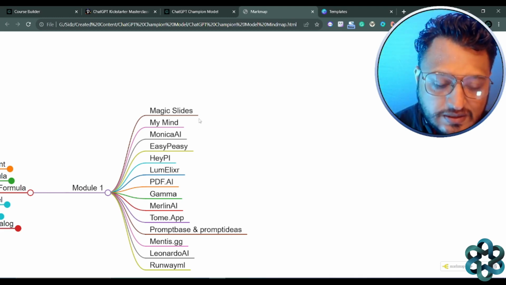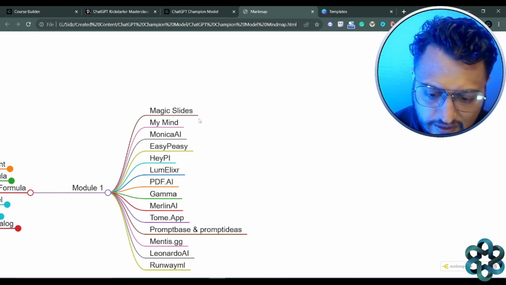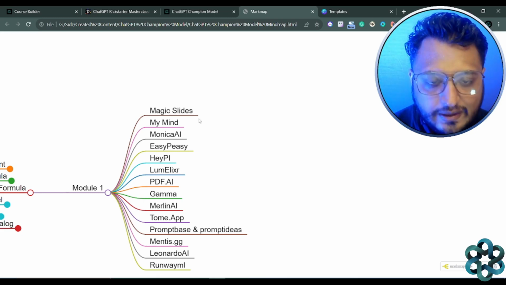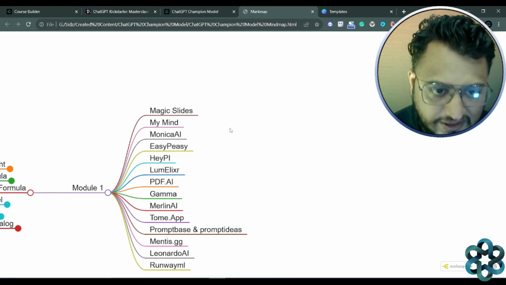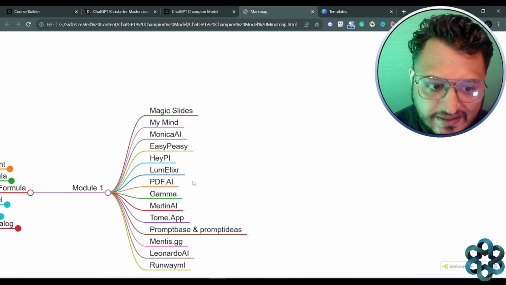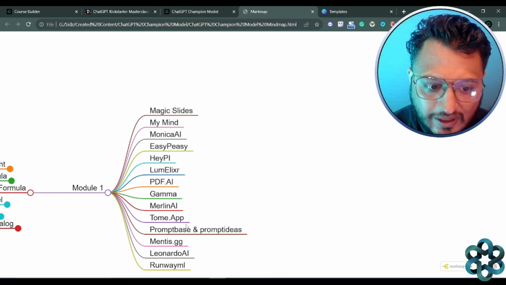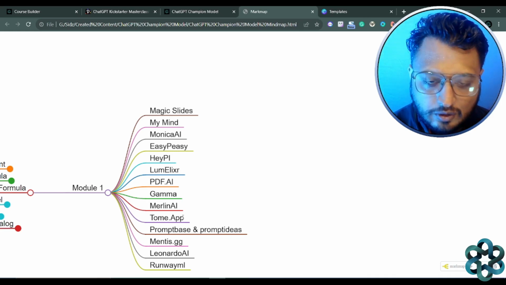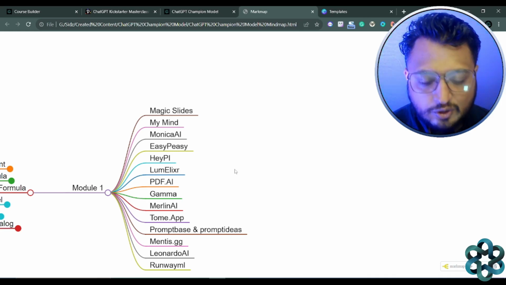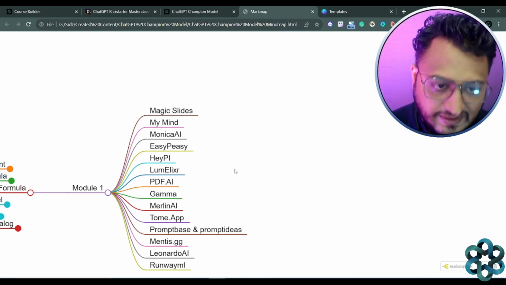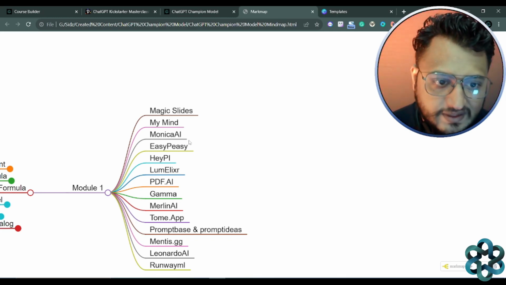So Magic Slides is one of the tools which is very valuable in the market for generating stunning presentations with the help of AI and ChatGPT. And not just Magic Slides, there is Gamma and To Me.app as well, which are covered, for your presentation skills, and how you can leverage ChatGPT to automate your presentations, right? So that's being covered. Easy peasy.